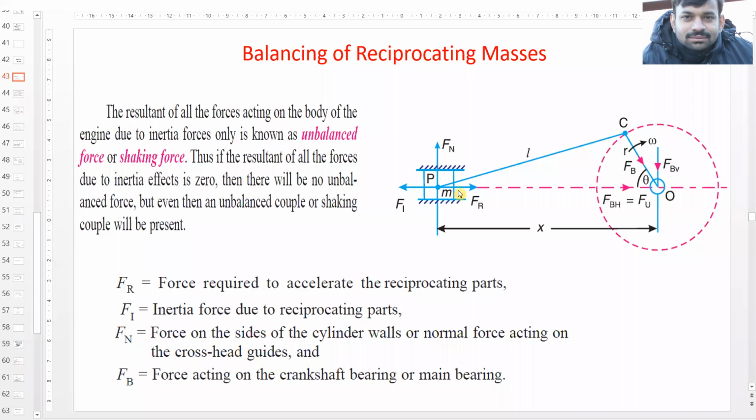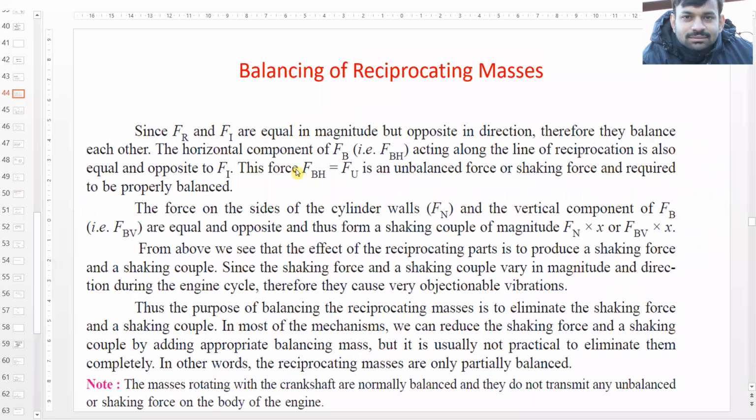So this Fr, Fi used to balance each other, but this horizontal component and this vertical component of this Fp force are producing unbalance, right? So also we saw that complete balancing of reciprocating mass is not possible.